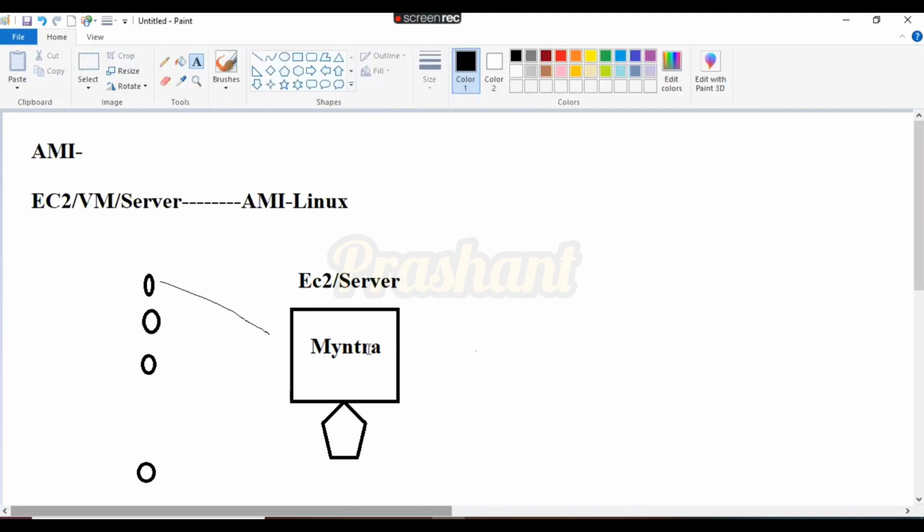There are two types of rules or two types of security. The first is traffic coming towards the EC2 instance, and the second is traffic going from the instance. For example, the user writes www.myntra.com and the request comes towards the EC2 server. In means it is coming inside, so this is called inbound. And the response going from the EC2 server is called outbound.